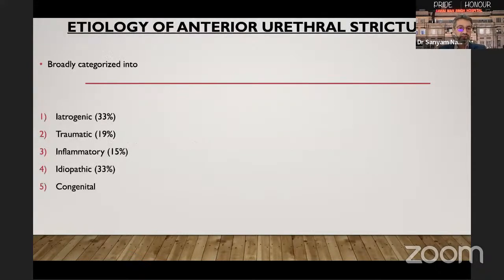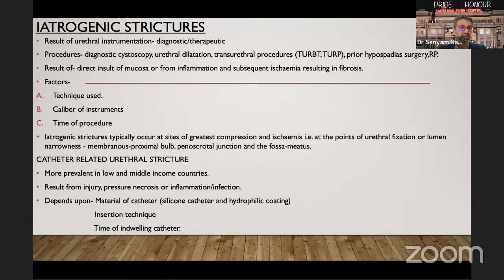Etiology of anterior urethral strictures: it is classified into iatrogenic, traumatic, inflammatory, idiopathic, and congenital. Iatrogenic strictures usually result from urethral instrumentation, whether for diagnostic or therapeutic purposes. Procedures commonly implicated include diagnostic cystoscopy, urethral dilatation, transurethral procedures, prior hypospadias surgery, and or radical prostatectomies.